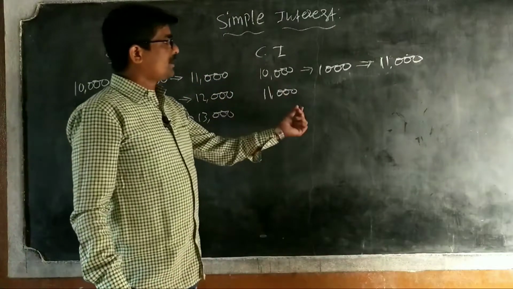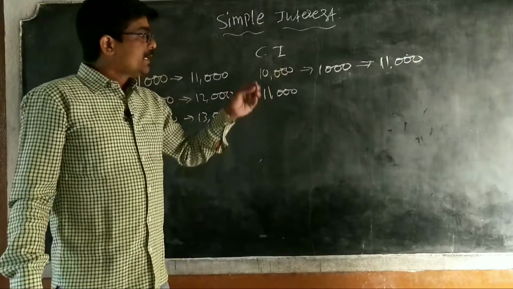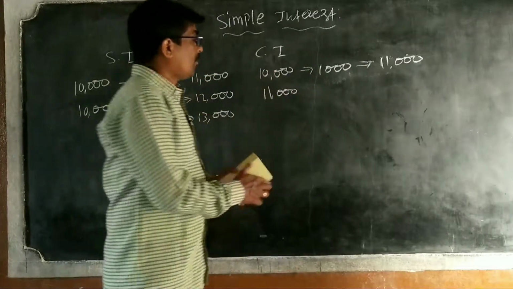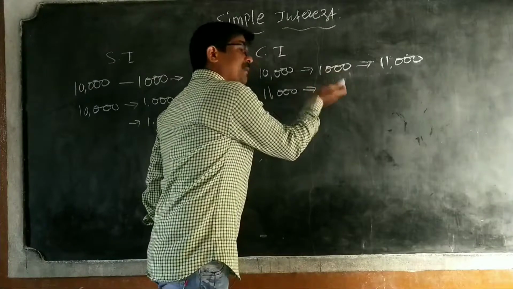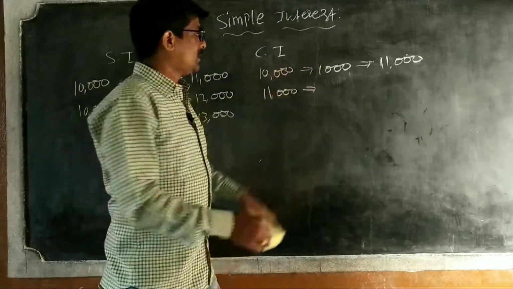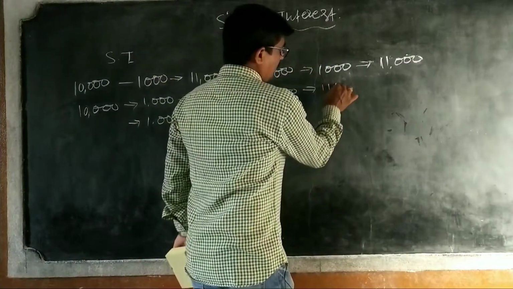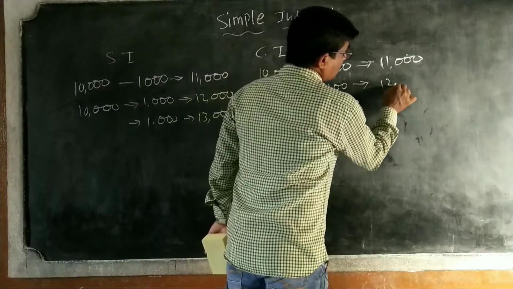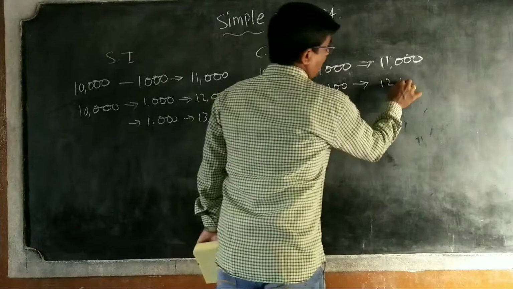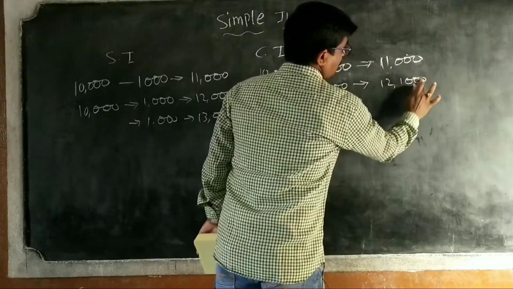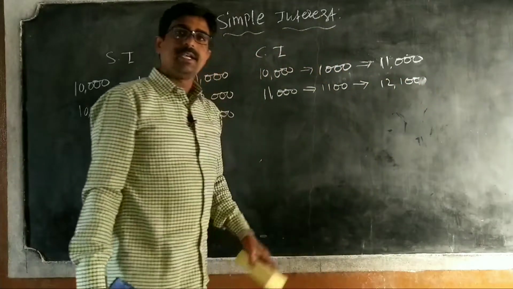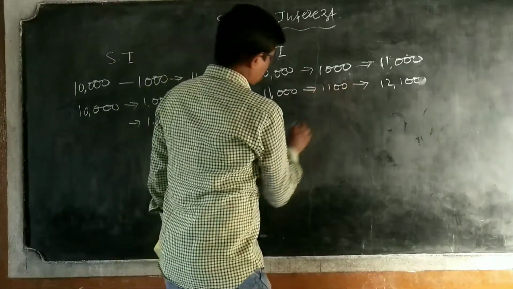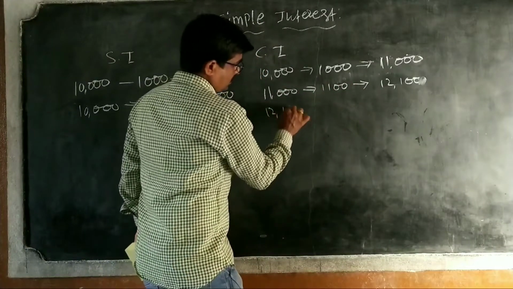So compound interest means we charge interest not only on principal, but on principal plus interest. Interest is 1,100. Total you are paying 12,100 rupees.